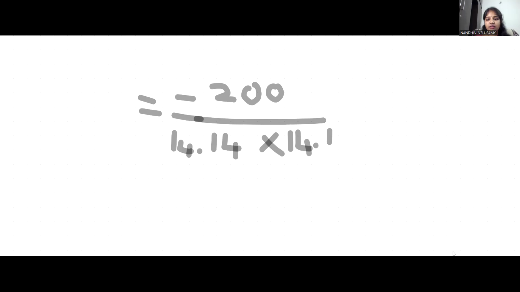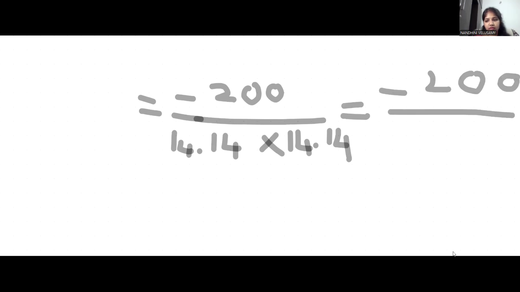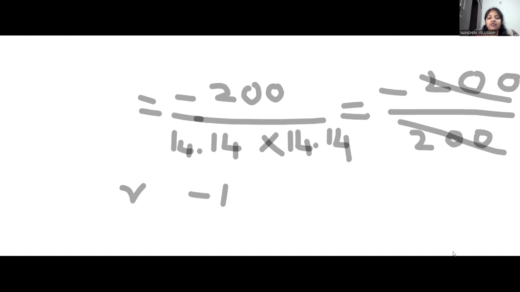So at last I'll get minus 200 divided by 200. By cancelling numerator and denominator, I'll get minus 1, where r equals minus 1. So it shows this is a perfect negative correlation. Okay, I hope you all are clear with the concept. Thank you.